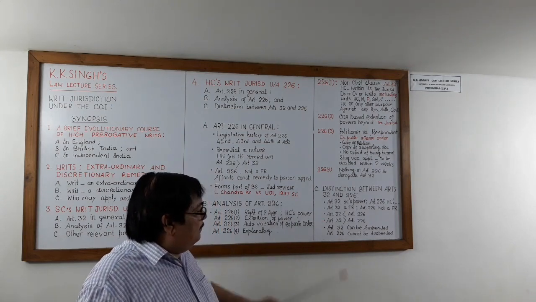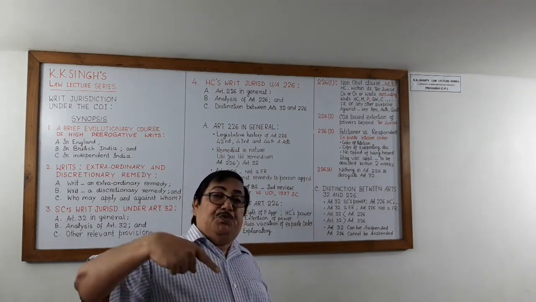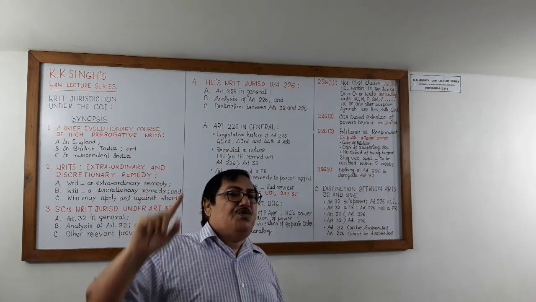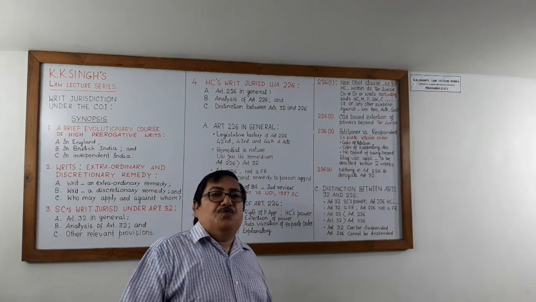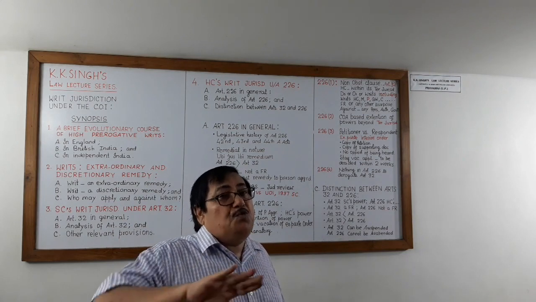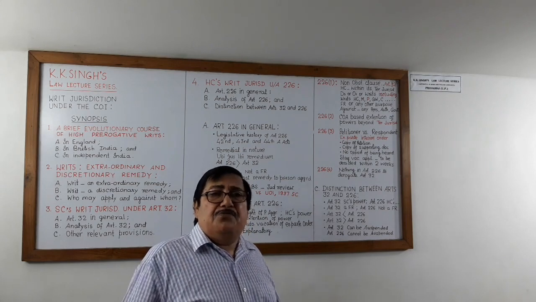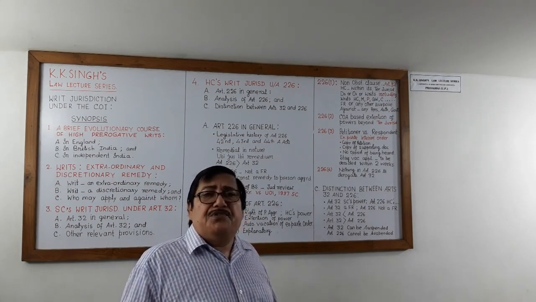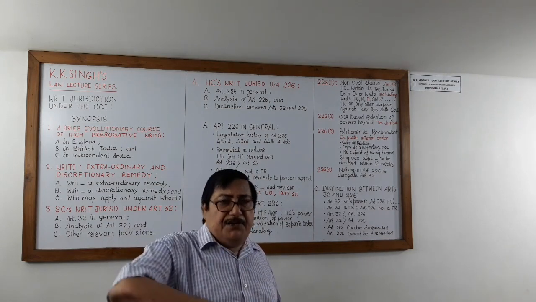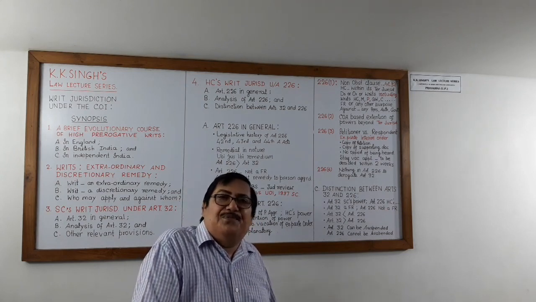Now this fourth point. Under Article 32, the Supreme Court can issue directions, orders, writs to be operative throughout the territory of India. But the High Court's jurisdiction under 226 is confined to the territory of the state with regard to which the High Court exercises jurisdiction.